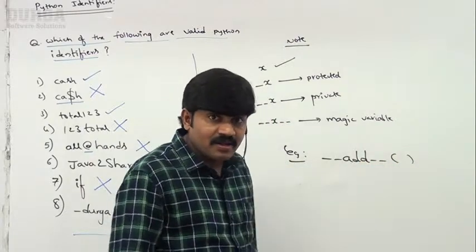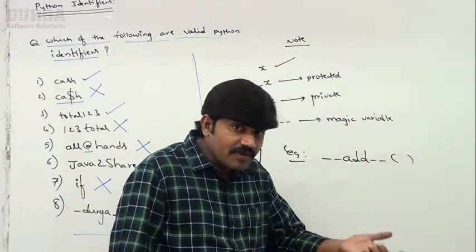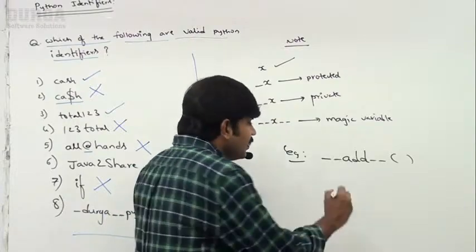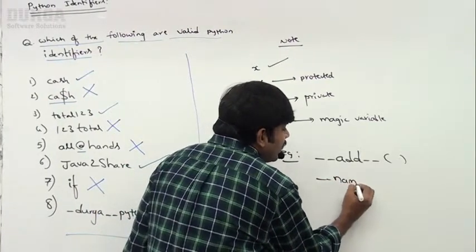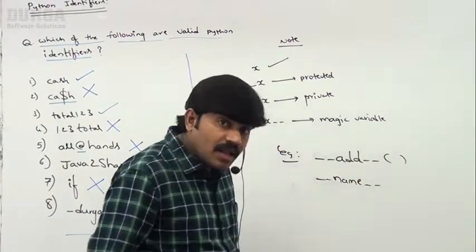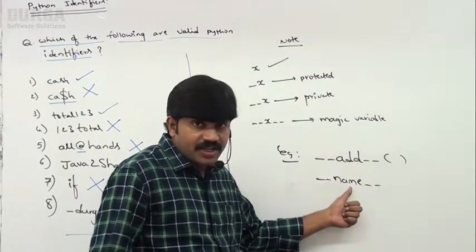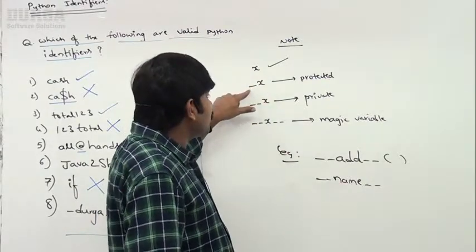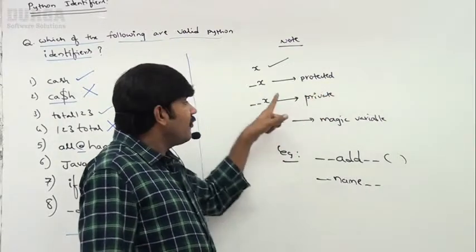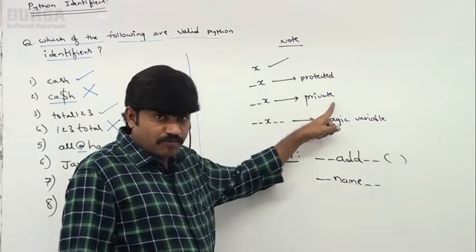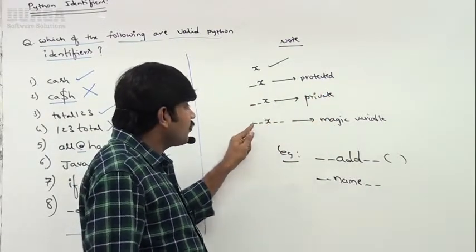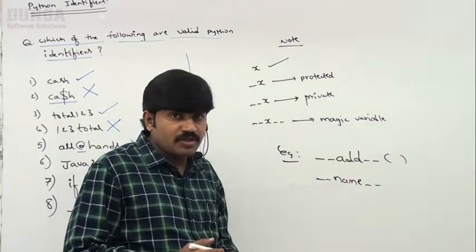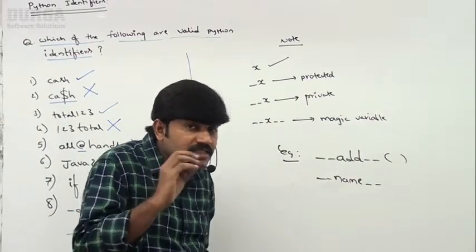This is the magic method. Language level, language predefined magic method. This __name__ is a language level predefined variable. Just be aware: if the variable starts with an underscore symbol, it is protected. If the variable starts with two underscore symbols, it is private. If the variable starts with two underscore symbols and ends with two underscore symbols, this is such a type of